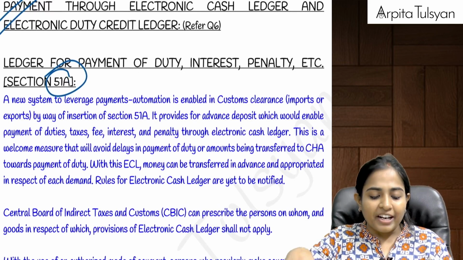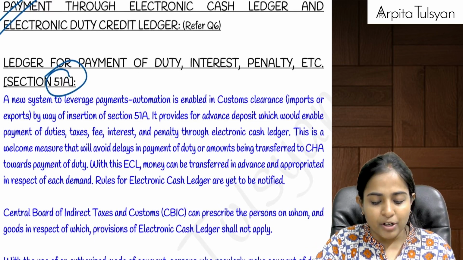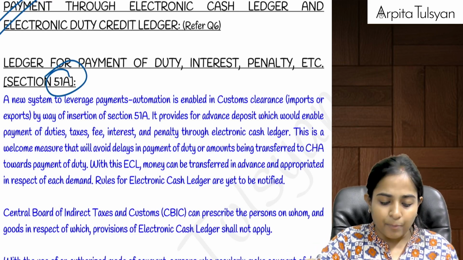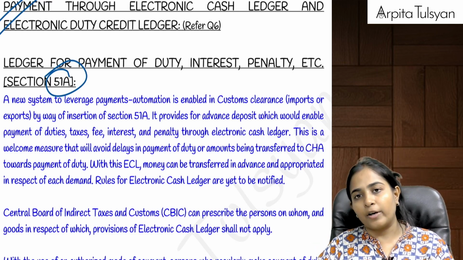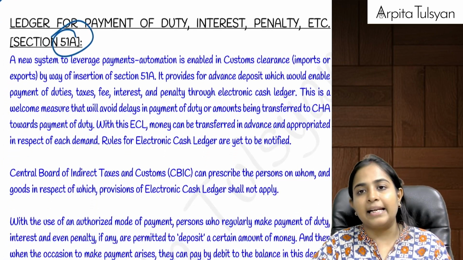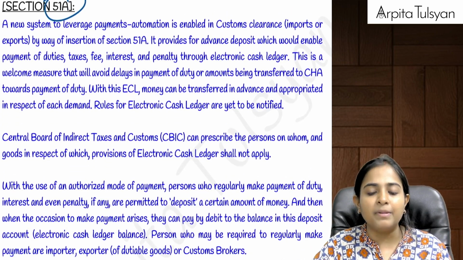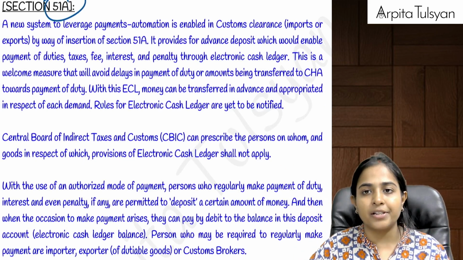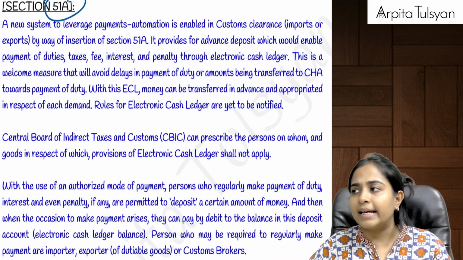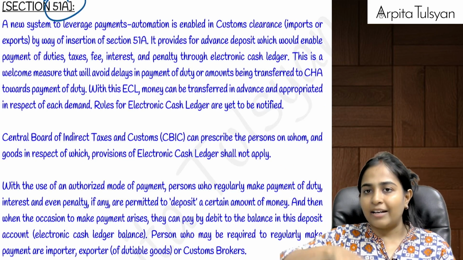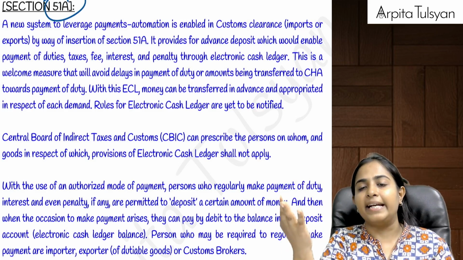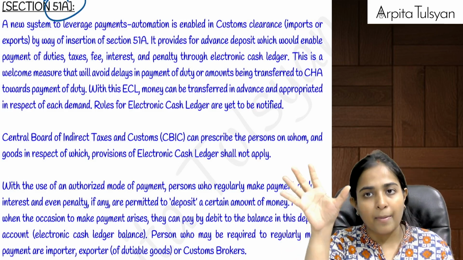Right, now whenever you are doing the payment, they are telling you can do it electronically. On the IceGate portal you can do it electronically. And when you are doing the payment electronically, you can keep the amount in the electronic cash ledger, just like your GST. You can deposit some amount in the electronic cash ledger, and your ECL will be credited with the amount that you have paid.